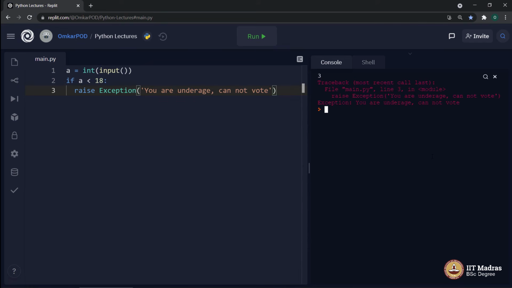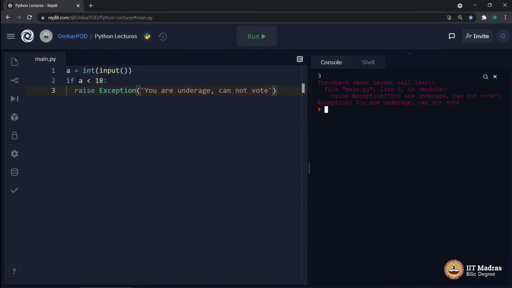It can be the input or some external resource like a file. So in an ideal scenario, the program runs perfectly fine, but in that one odd, as in one exceptional case, the program throws some kind of an error. And that kind of error is referred to as an exception.